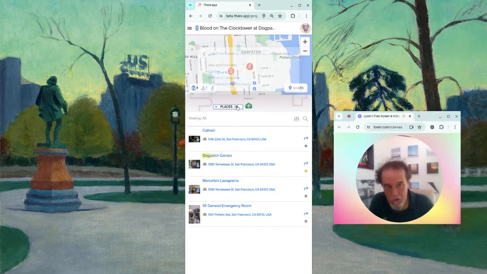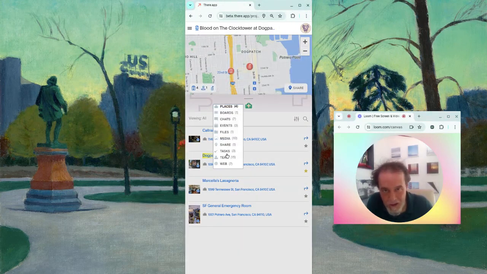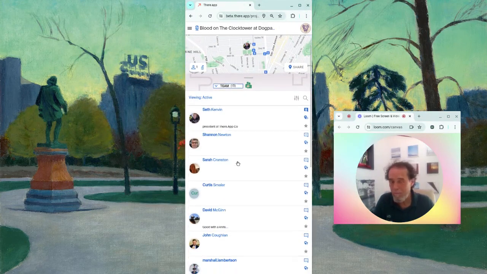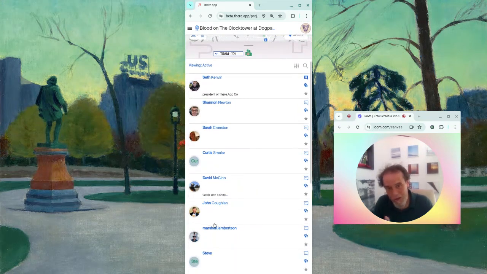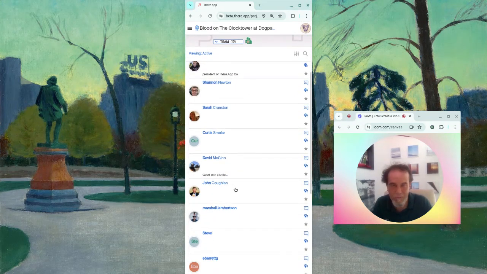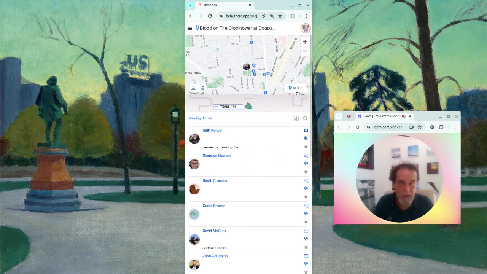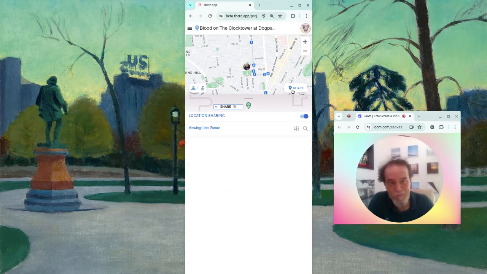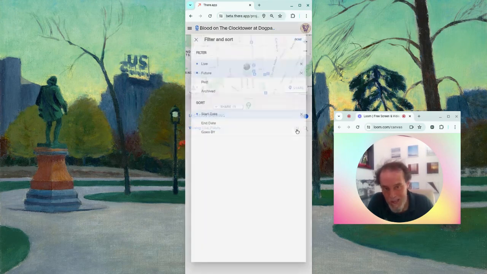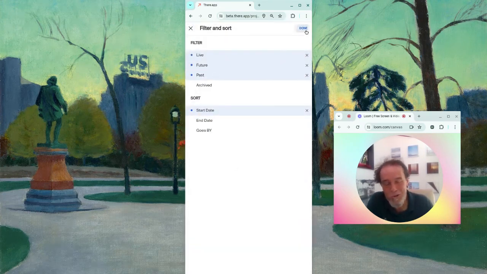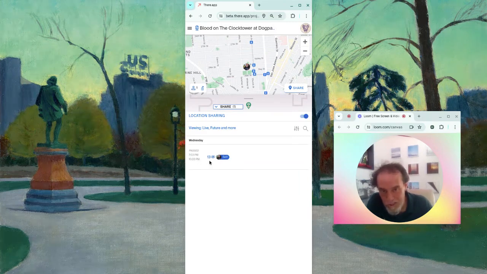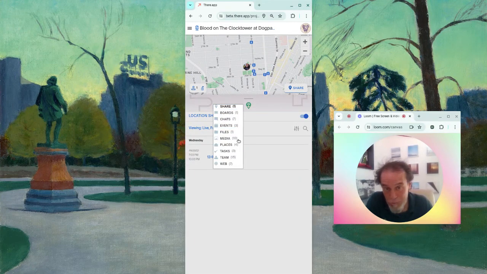So I'm going to show you the people we had for the evening. I invited the team. People quickly got into the app. Some took the step of uploading a photo or maybe writing up a description. And here are our players and ways we use the app. I didn't use our location sharing module basically because we were in one spot and everybody showed up on time. If someone had a problem getting there, we could have used it that way. I did show it. So I did set up a location share for me. So you can see from roughly 7 to 10 p.m., these 13 people were able to see where I was on the map.